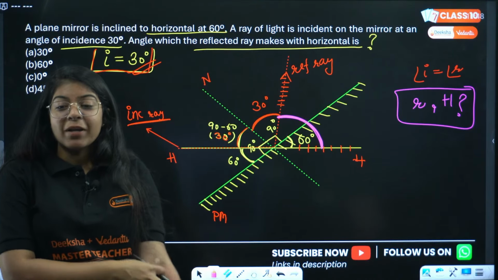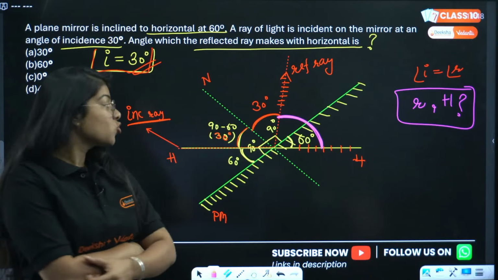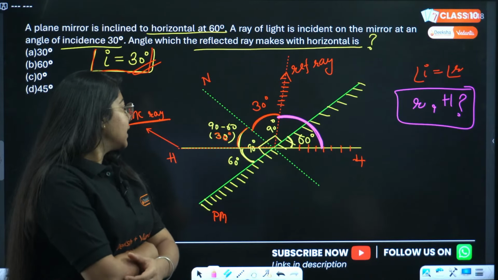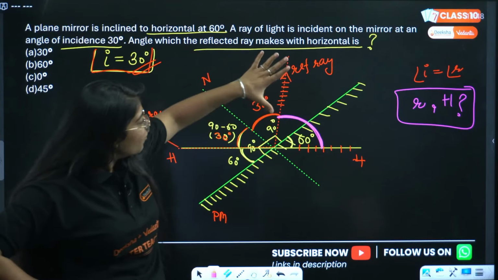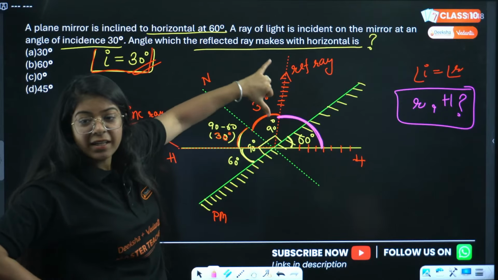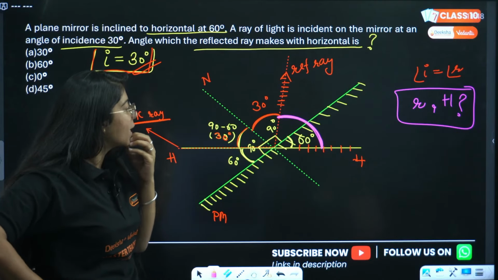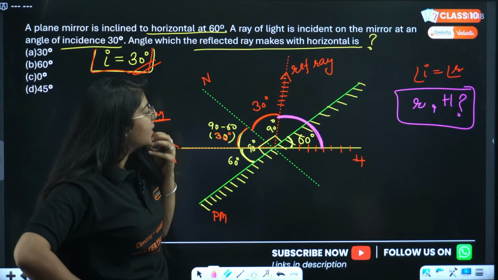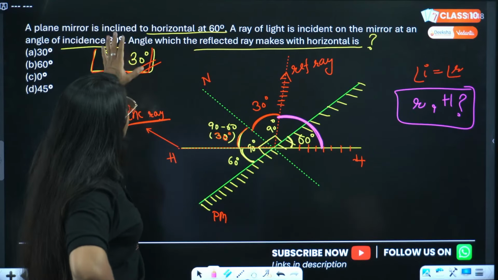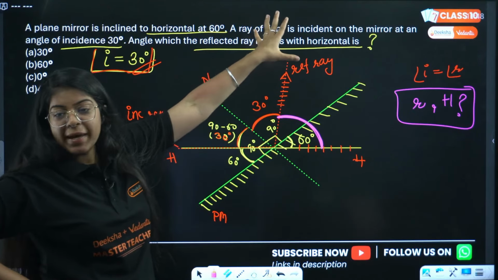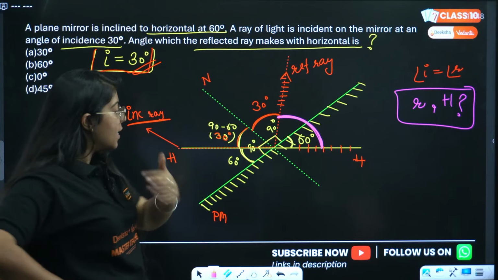Let me know the answer. The answer is not 30 degrees. We have to find the angle which the reflected ray makes with the horizontal. 90, Vishnu Priya is saying.